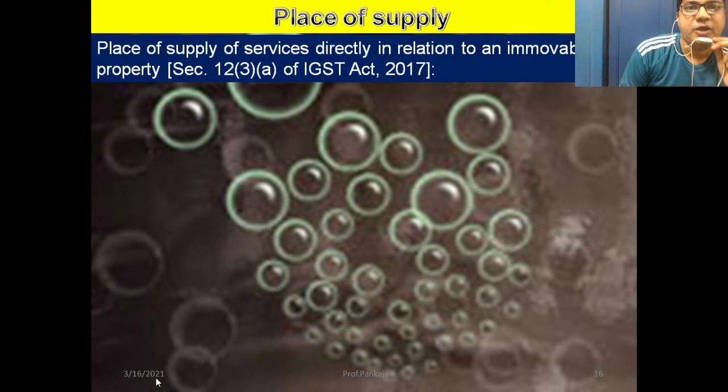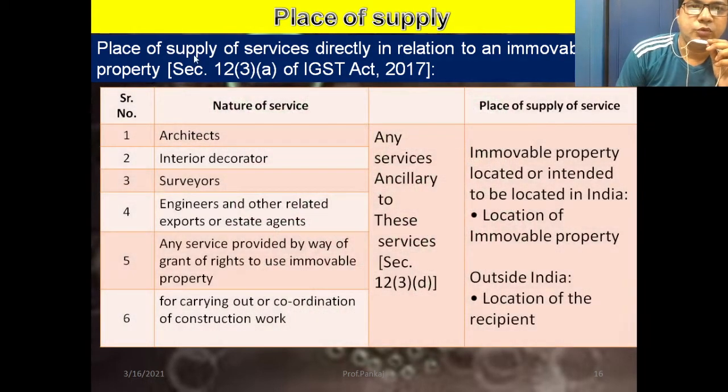Then, place of supply of services directly in relation to immovable property, Section 12 subsection 3 clause A. Now, what kind of services? Services provided by architects, interior decorators, surveyors, engineers or other related experts, and estate agents. Any service provided by way of grant of right to use immovable property, or carrying out or coordination of construction work.